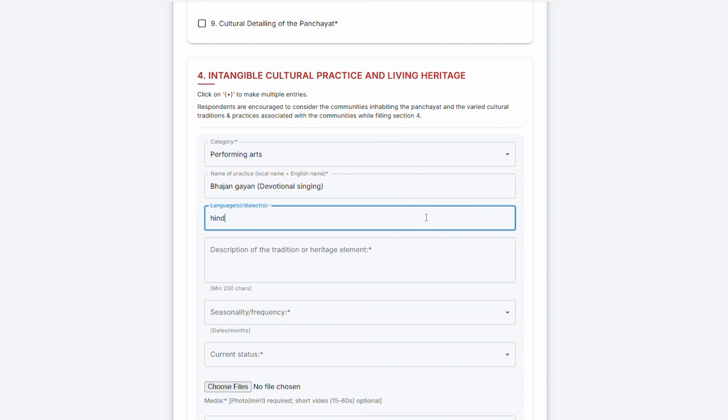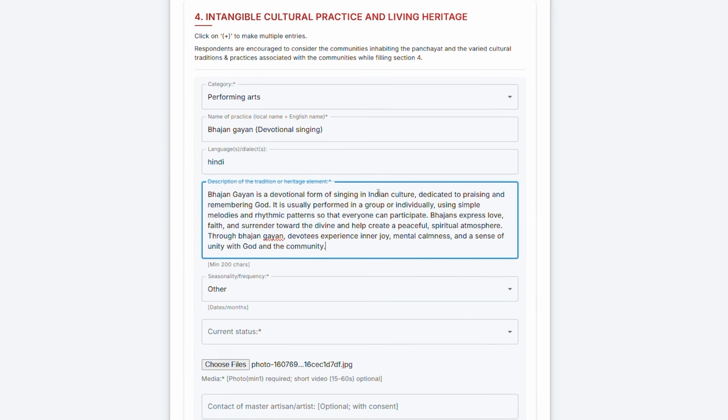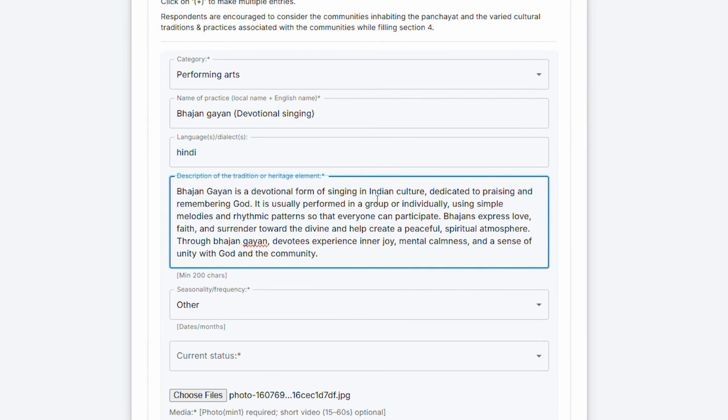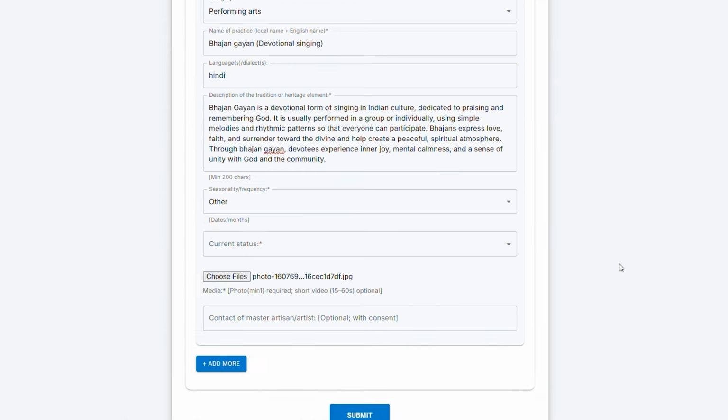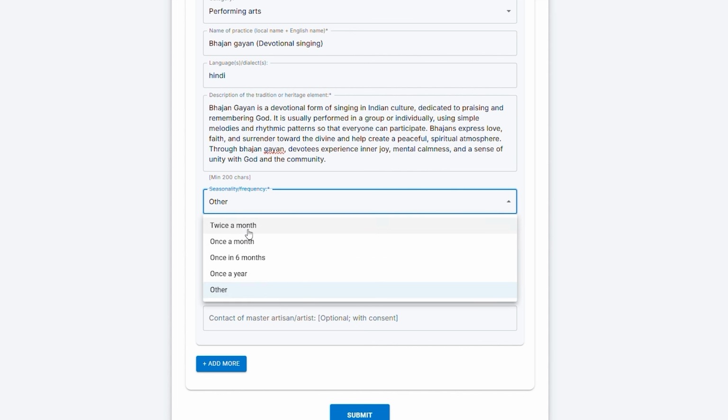Language or dialect. Here, mention the language or dialect in which this tradition is performed. Description. This is an important part. You must write at least 200 characters. Include details like how the practice is done, who performs it, its history or background. Why is it important or special? Seasonality or frequency. In this column, mention how often this practice takes place. Twice a month, once a year, during harvest season, etc.